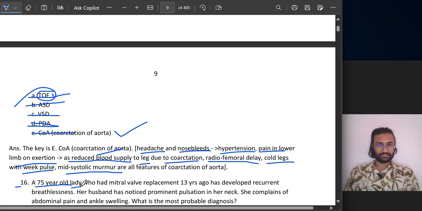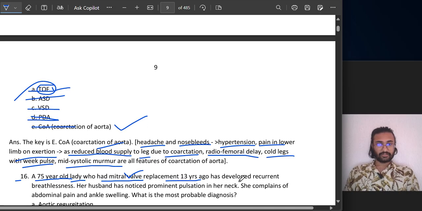A 75-year-old lady, so she's an elderly female, who had a mitral valve replacement 13 years ago. Now this time frame is very old. Okay, people do not generally remember these things, but she is remembering, so it's good. That there was replacement of her mitral valve. Now wherever a replacement is occurring, just think about the vegetations on that valve which would be placed. She has also developed recurrent breathlessness, a shortness of breath. Her husband has noticed prominent pulsation in her neck.